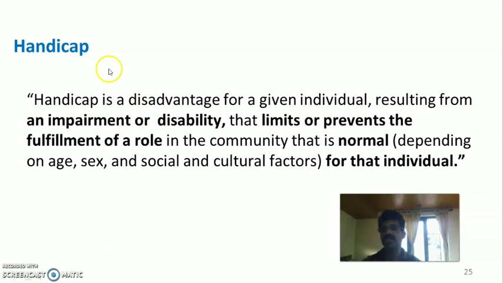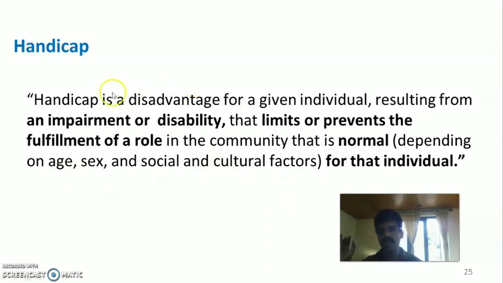So the last stage of disability is handicap. Handicap is a disadvantage for a given individual resulting from an impairment or disability that limits or prevents the fulfillment of a role of a person in the community that is normal for a normal individual, depending upon his age, sex, social and cultural factors.